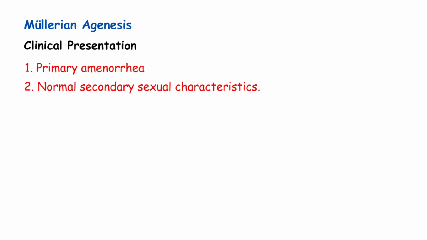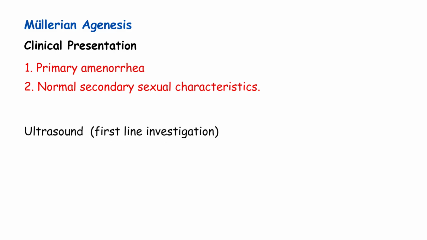Second, normal secondary sexual characteristics. These girls go through puberty completely normally. Breast development, normal. Pubic and axillary hair, normal. Body proportions, normal. Everything looks normal. Why? Because the ovaries work normally, producing estrogen. Estrogen drives all these secondary sexual characteristics.